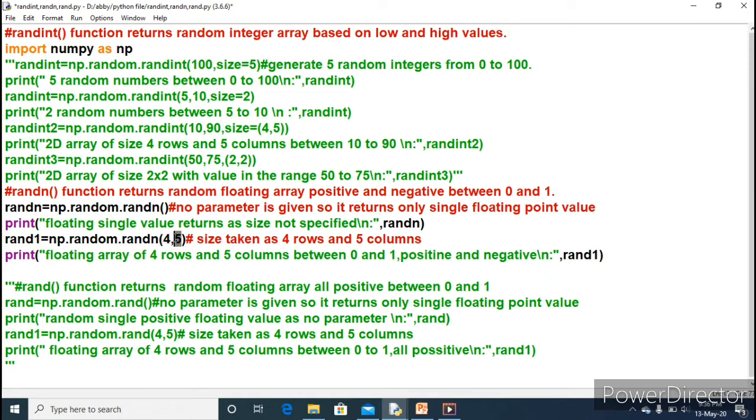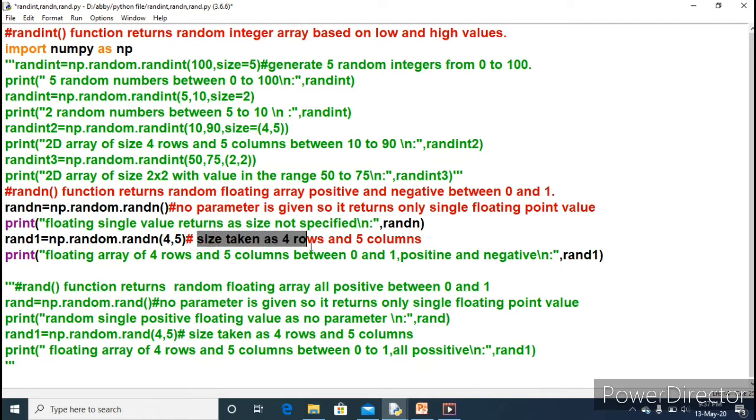Only one argument I have given. This is not the low limit and higher limit. This is not the randint function. It is the rand_n function, and it receives only one parameter, which I had shown through the slide. So you should be clear that rand_n as well as rand will get only one parameter, and that will be the size. So here I have provided 4, 5 as an argument.